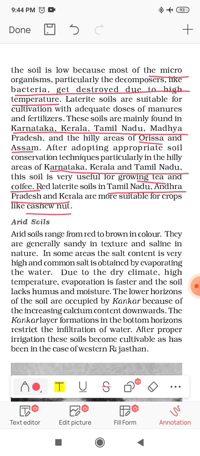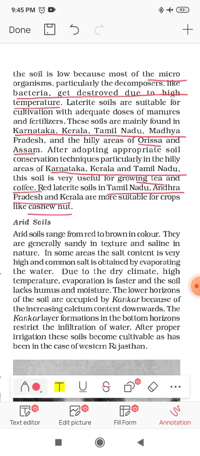Laterite soil basically requires a climatic condition of high rainfall as well as high temperature. Due to heavy rainfall, the leaching process happens, which means the layer of the soil is washed out. Then due to high temperature, the decomposers are destroyed. So automatically this type of soil contains very little humus, but with the help of high-tech technology, in some parts of India like Kerala, Karnataka, Tamil Nadu and Andhra Pradesh, we can produce some specific crops in laterite soil like tea, coffee as well as cashew nuts.